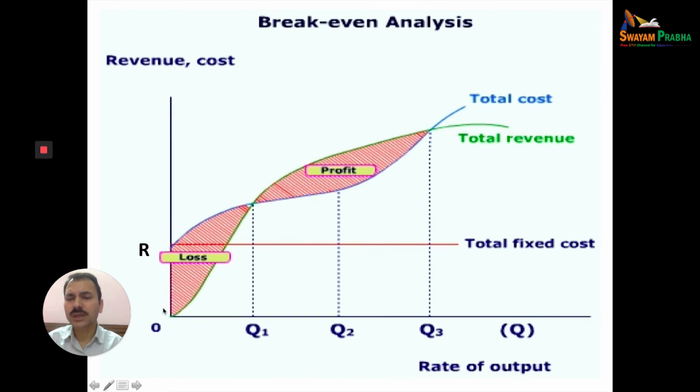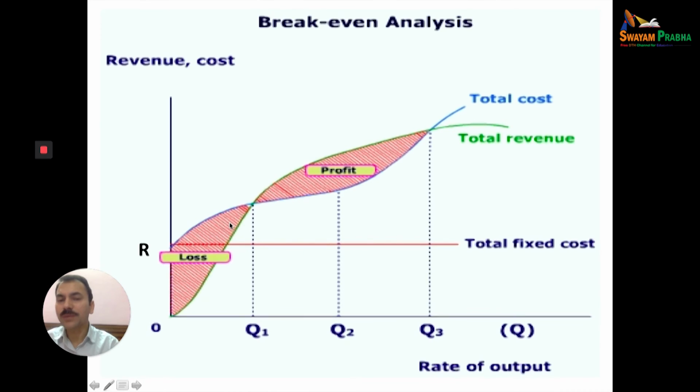Total cost cannot be zero, and why? Because of this R here. This red line shows the total fixed cost, and below this line we have loss. Why? Because at this point R, the cost is this and revenue is this. So below this line we have loss and above this line we have profit.